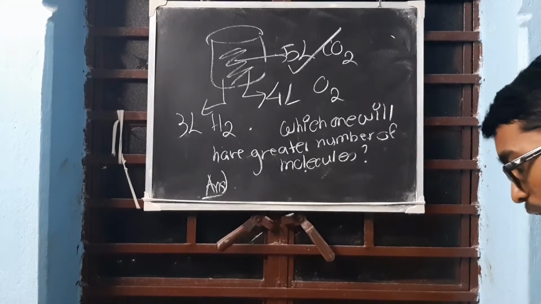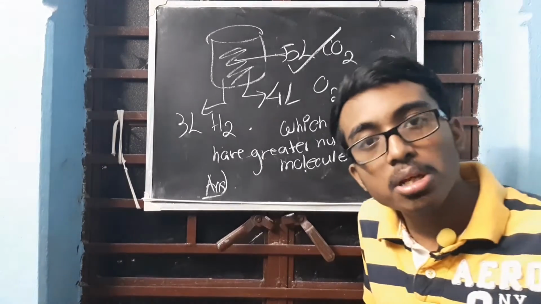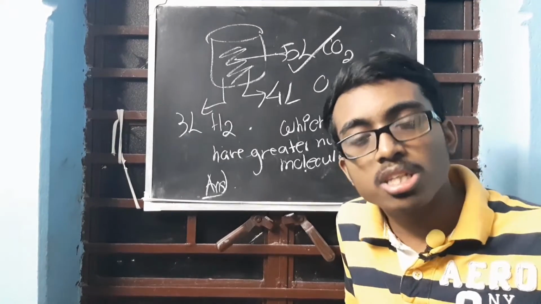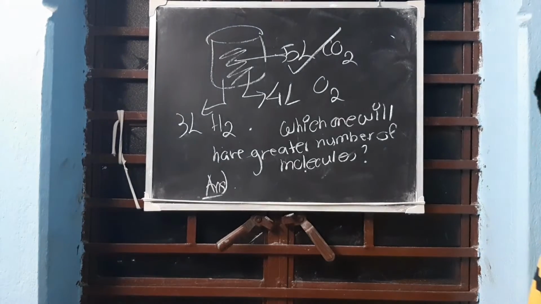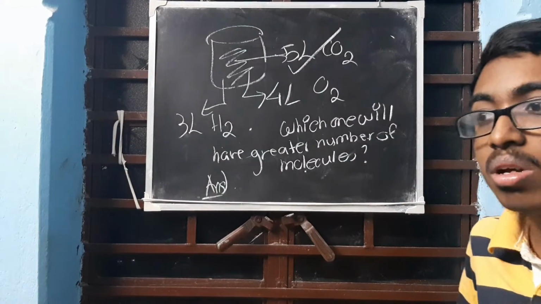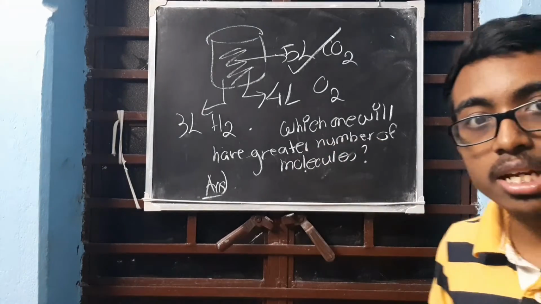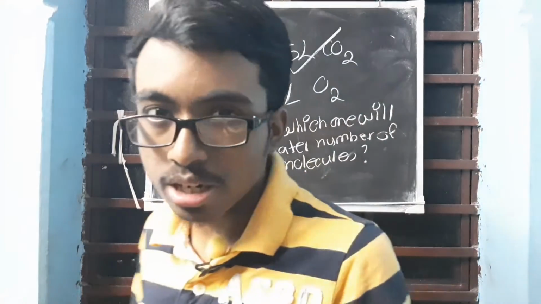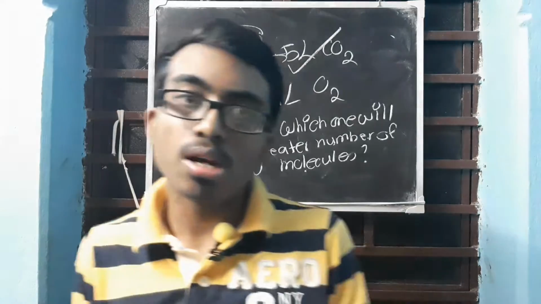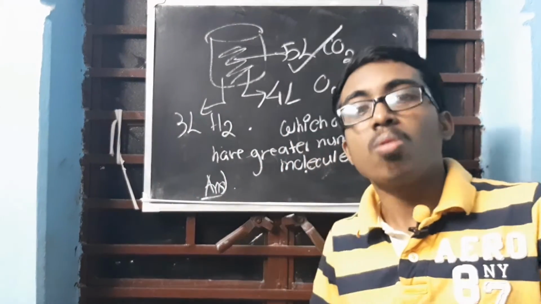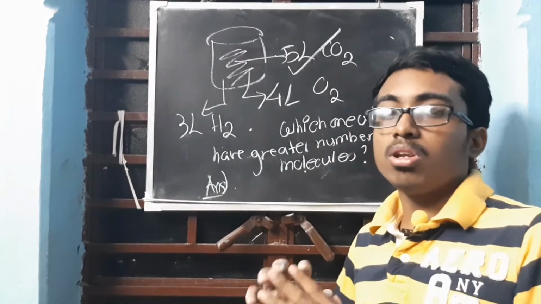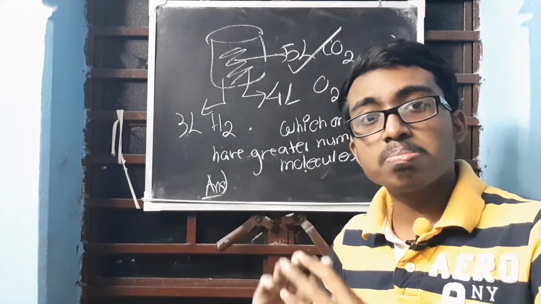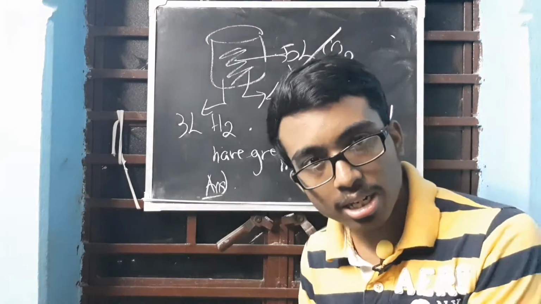Why and how? Now, temperature and pressure are remaining constant. Temperature and pressure are the same for all, so that will not be considered. Volume. Volume is actually the space inside it. In maths you have done the volume of a cylinder, cone. What's that? The space inside it. I can say that the volume of a sphere is the space occupied by the air inside it.